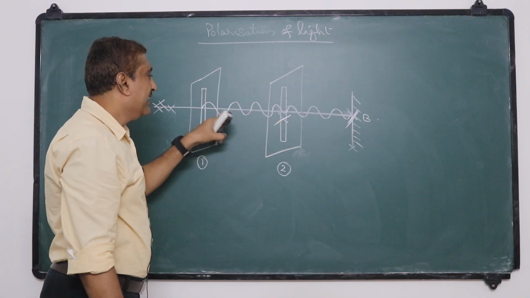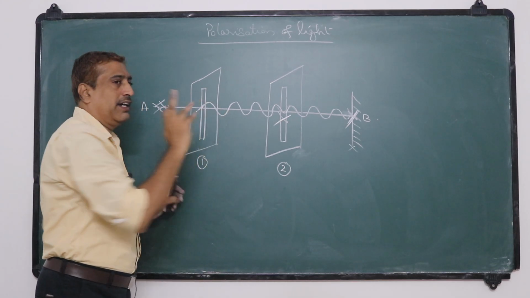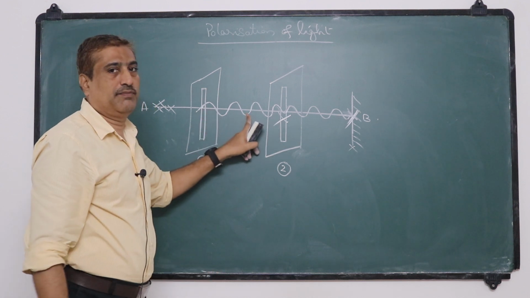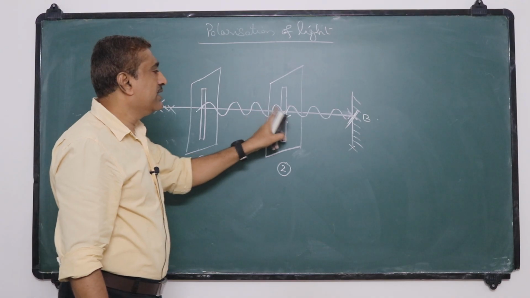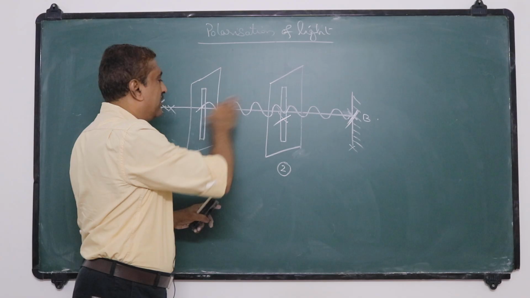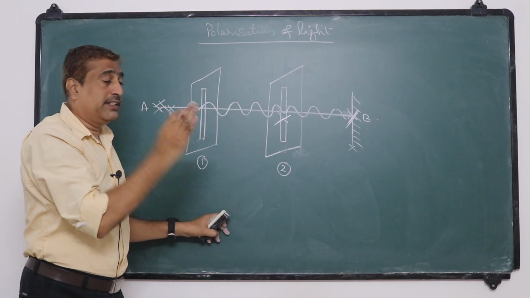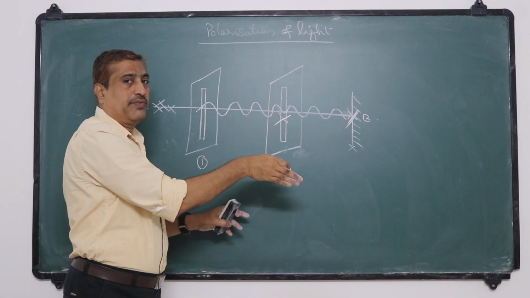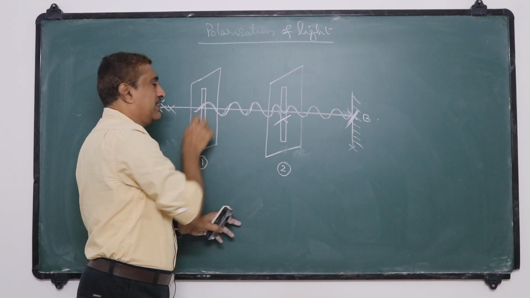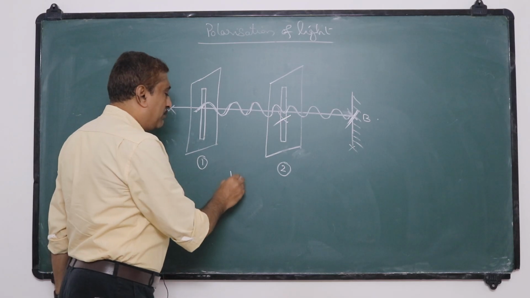That means the vibrations from slit 1 are confined to a single direction, so we can say these waves are polarized. If the orientation of the second slit is changed from the parallel position of the first one, then the vibrations will reduce. That indicates that the vibrations from the first slit are in a single direction. So we can say the wave is polarized.